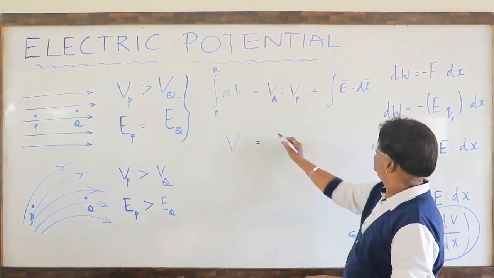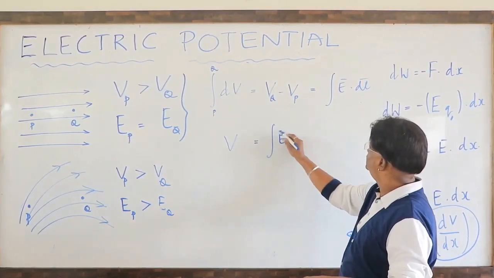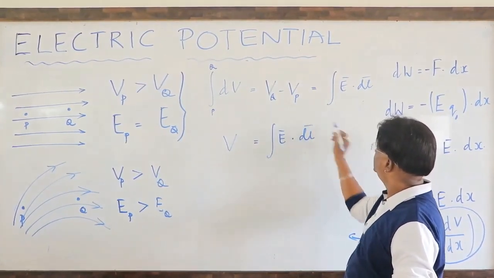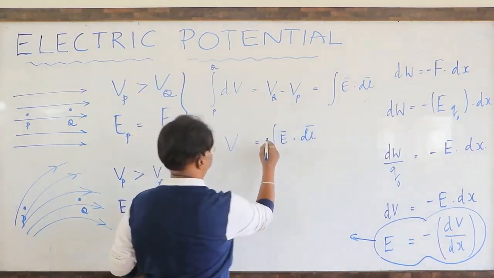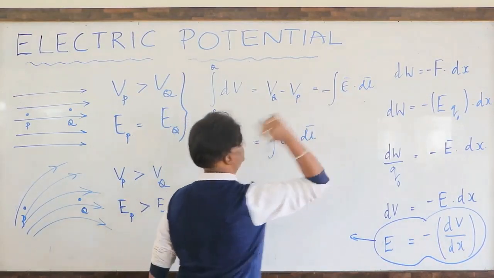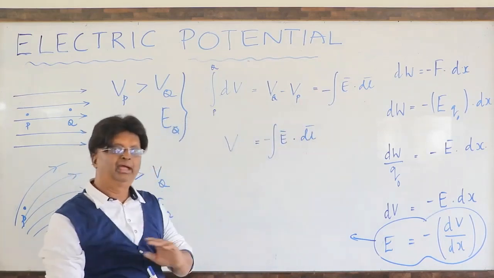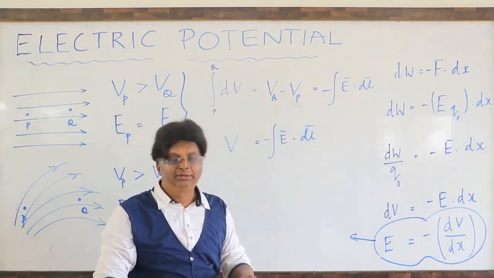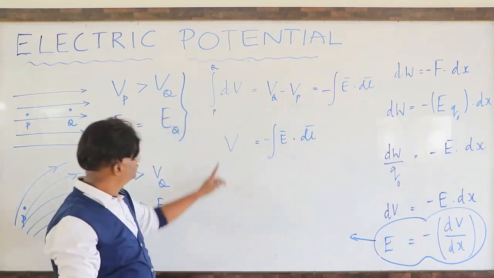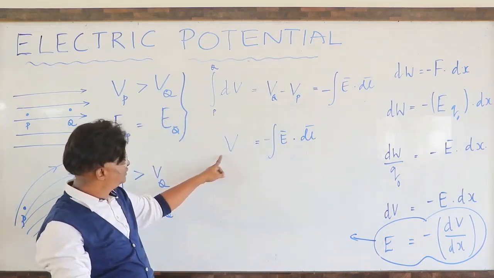So V is equal to integral of E bar dot dl bar. Of course, sorry, with negative sign. That negative sign has a significance, especially when we are evaluating some numericals. That negative sign is a very important thing. So V is equal to minus integral of E bar dot dl bar.